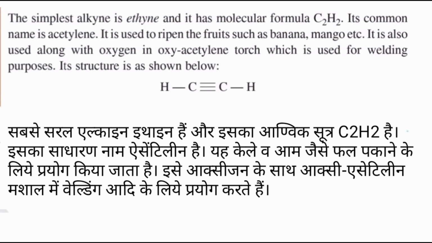The simplest alkyne is ethyne and it has molecular formula C2H2. Its common name is acetylene. It is used to ripen fruits such as banana, mango, etc. It is also used along with oxygen in oxyacetylene torch, which is used for welding purposes. Its structure is as shown below.